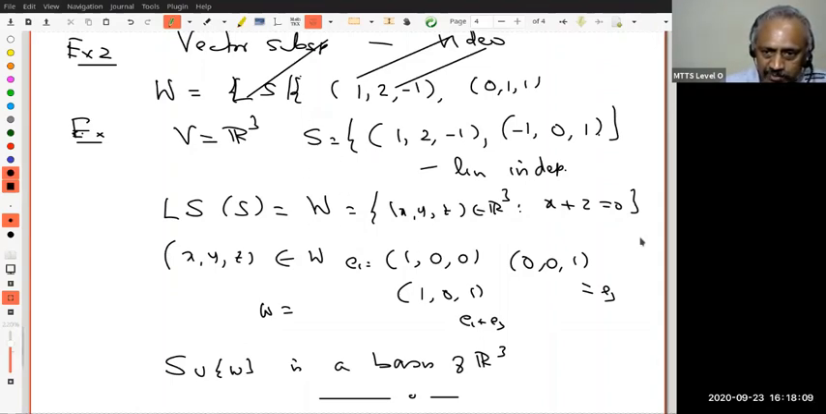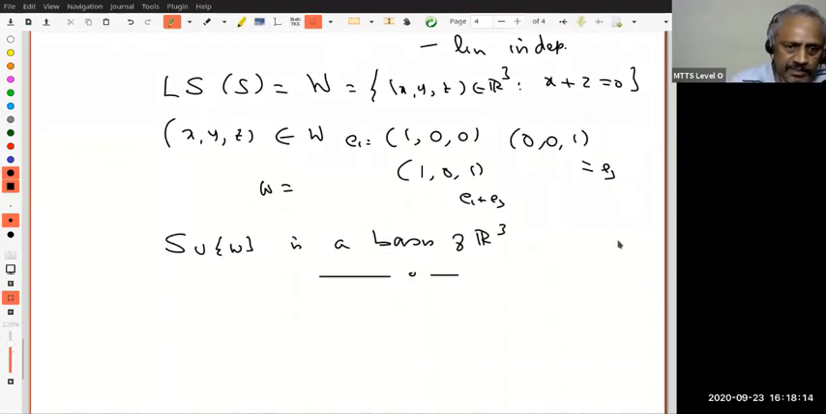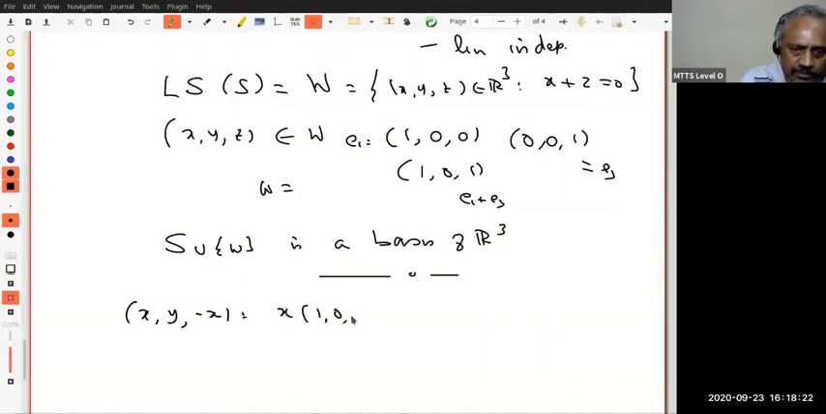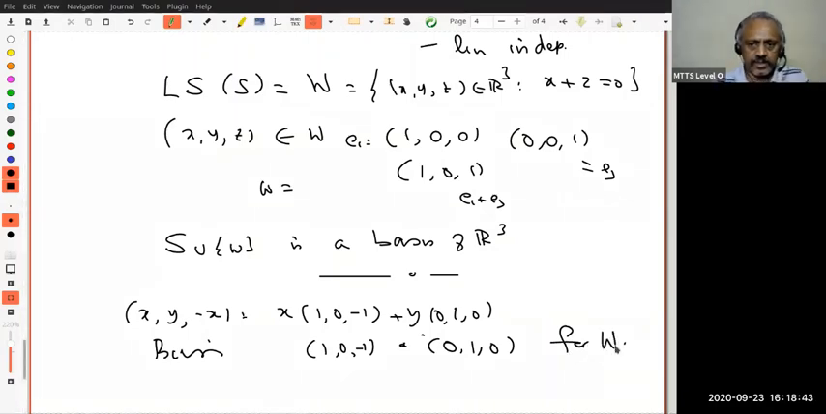I am given only W as a vector subspace, X plus Z equal to 0. Then I know how to find a solution, because if X, Y, Z belong to W, then Z must be minus X. Therefore, this is X into (1, 0, minus 1) plus Y into (0, 1, 0). You understand? Therefore, as a basis, I could have taken (1, 0, minus 1) and (0, 1, 0). This is another basis for W. Do you understand this?